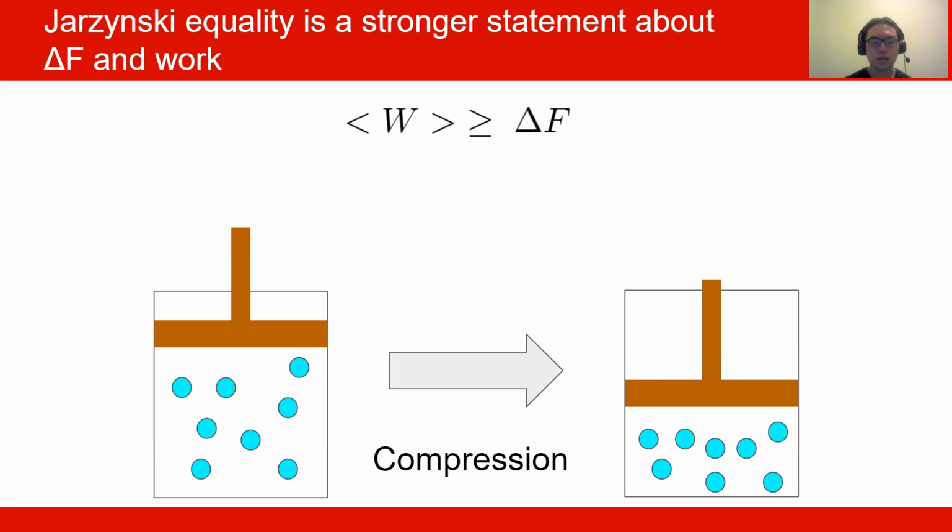In 1996, Jarzynski came up with a new relation shown here. On the left, we have the average of e to the minus beta work, where beta is the inverse temperature, or a value that is proportional to 1 over T. And this is equal to e to the minus beta times the change in Helmholtz free energy. The significance of the latter statement is that the first relationship that we have is an inequality, whereas the bottom statement is an equality, which places a tighter bound.